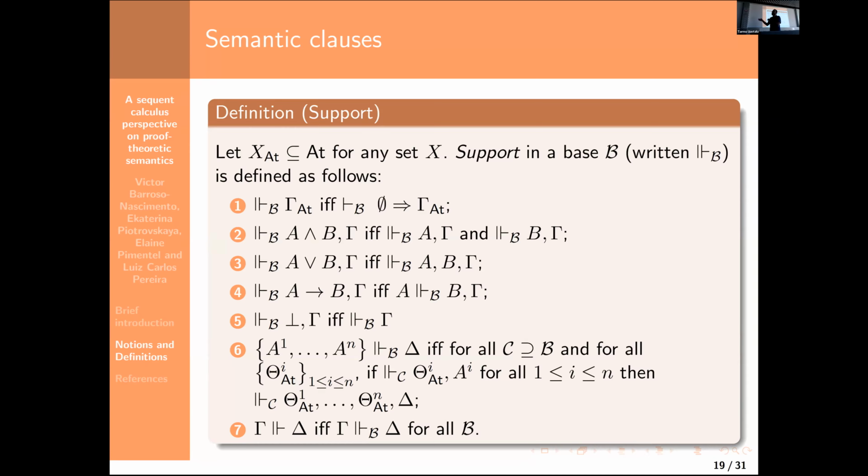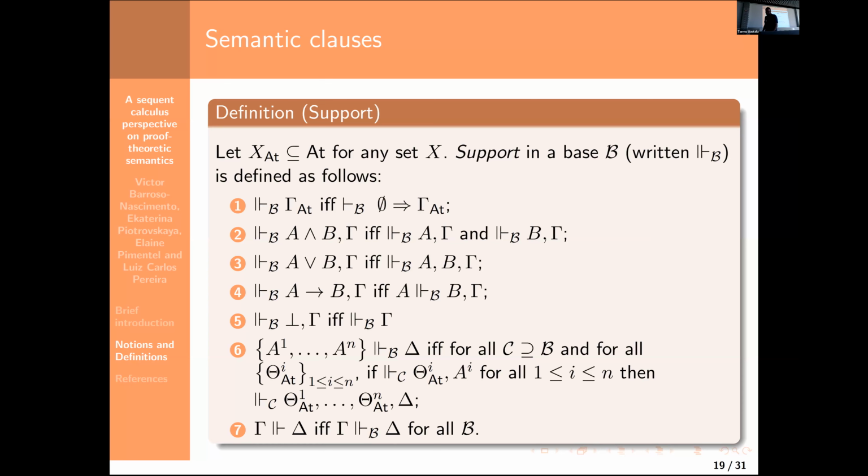For entailment, I have something slightly more involved as well. It is basically saying that we have a consequence from A1 through An concluding Delta if and only if, whenever I pick an extension which supports A1 together with some set Gamma, A2 together with some other set Gamma prime, and so on for all n, then I can use those supported contexts to produce one in which it will have this set Delta and all the accumulated contexts.